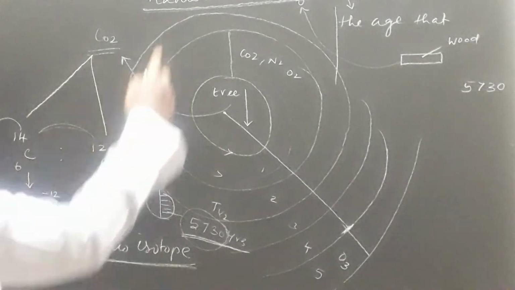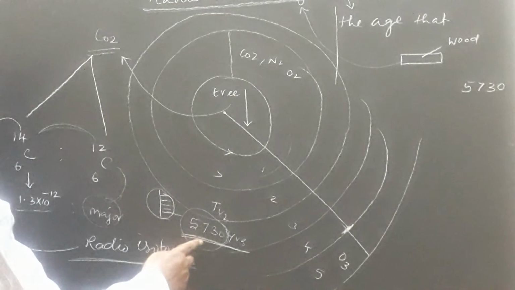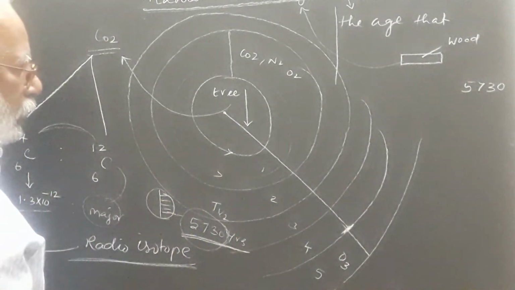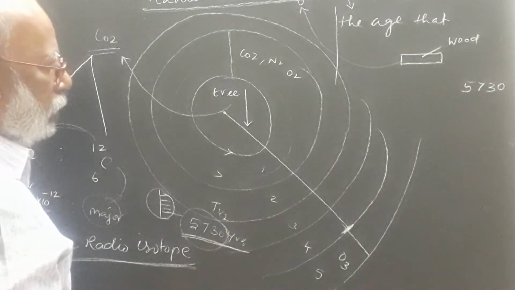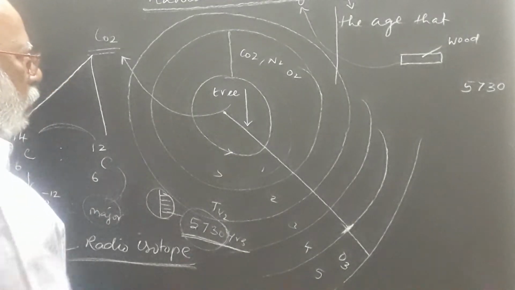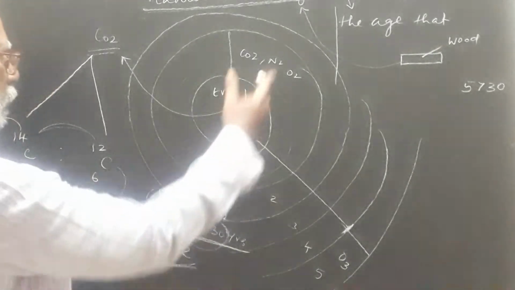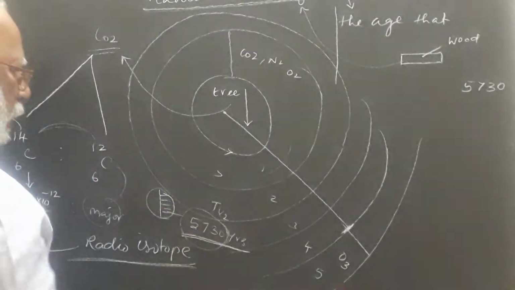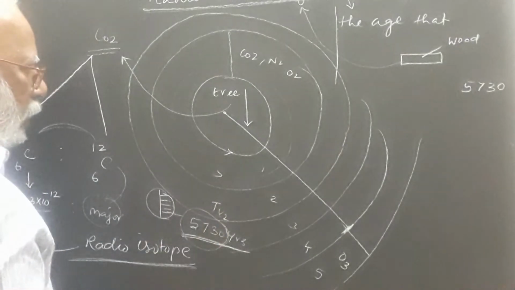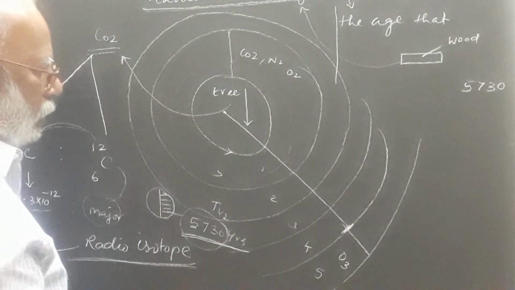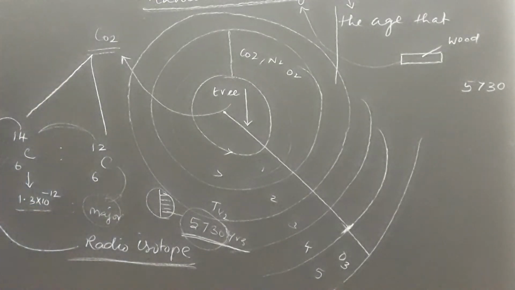That's why carbon dating is a very useful process to identify the age of ancient material, or whatever material is available in this cosmos or on the earth. We can measure the age of that wood or the age of the stone or whatever it may be. That's a very important concept that you have to understand.